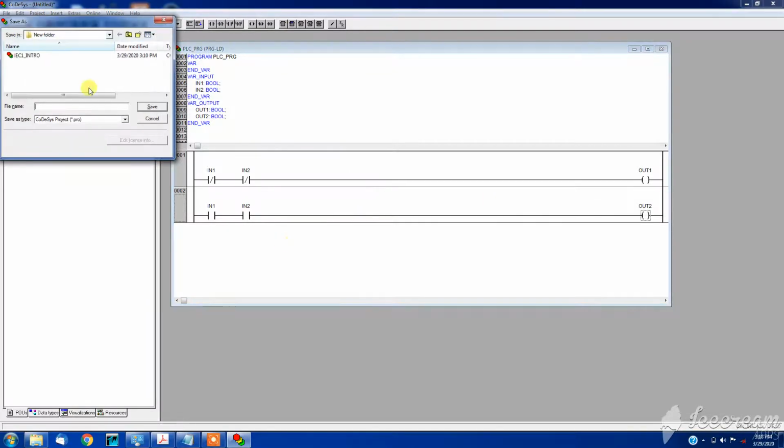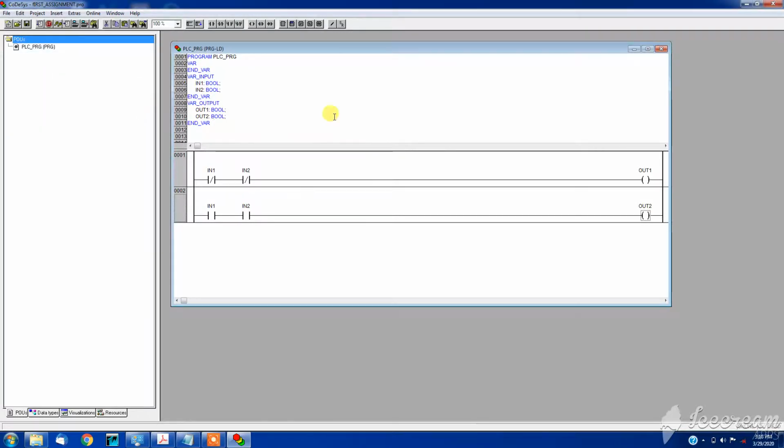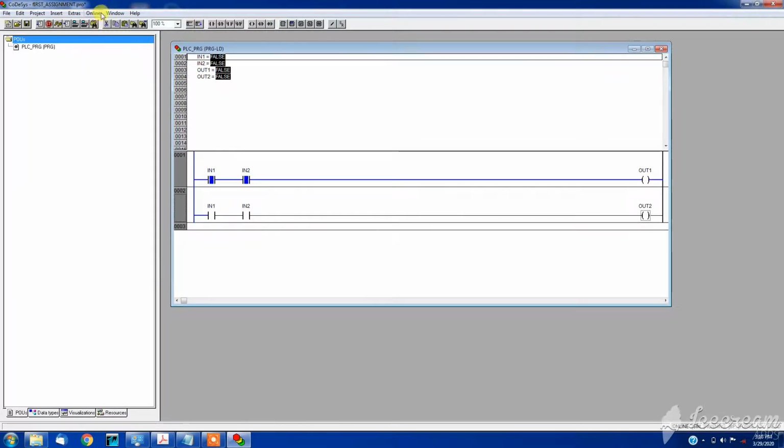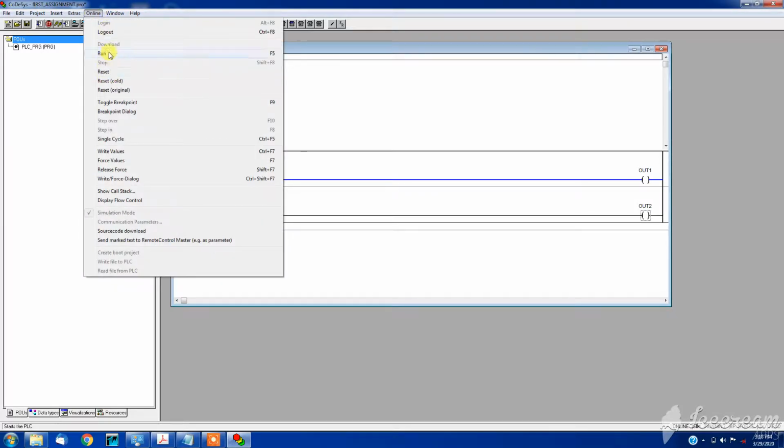Control S, we will save this logic. The name will be first assignment, right? First underscore assignment. Save. We will simulate this program. Go on, do login and click on run.